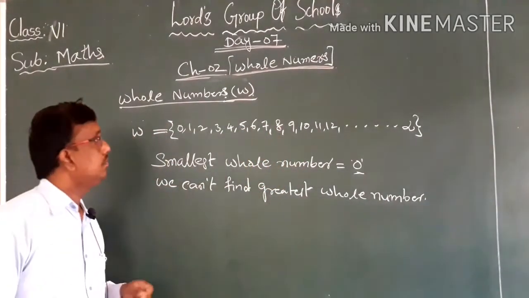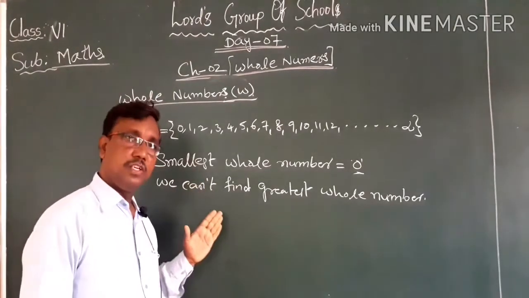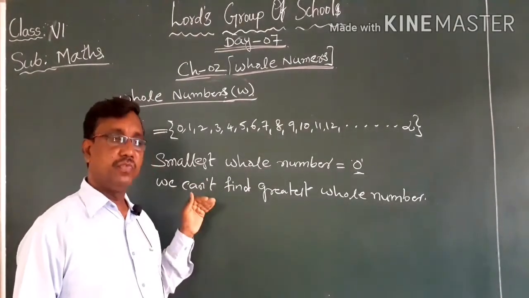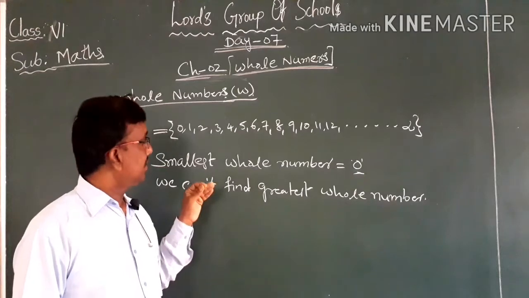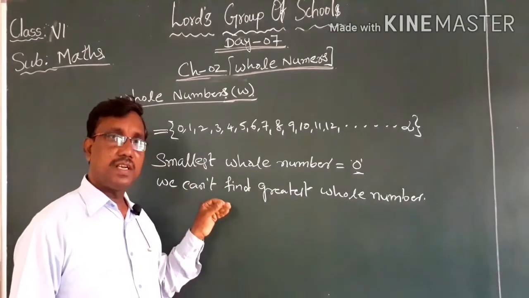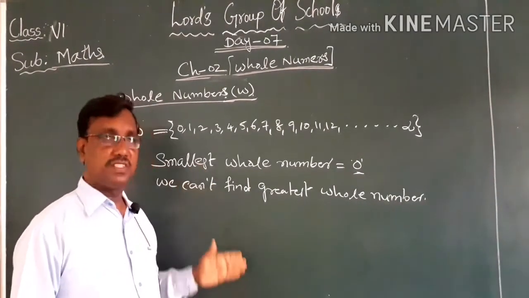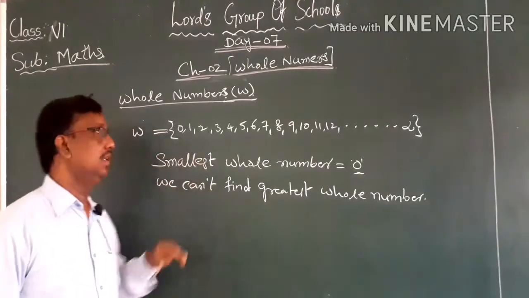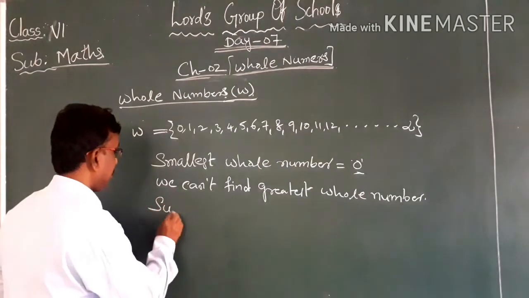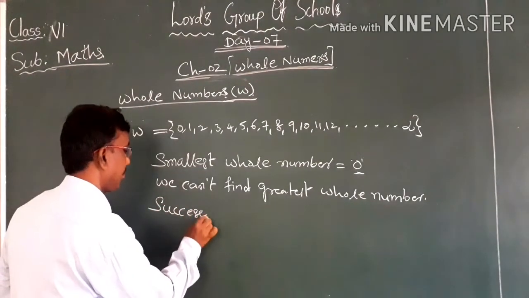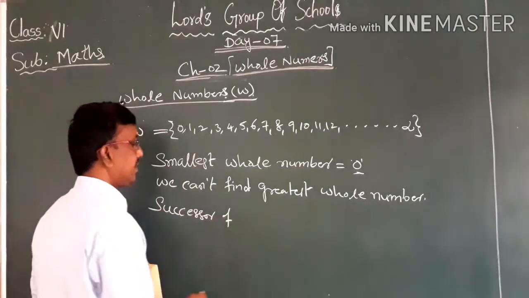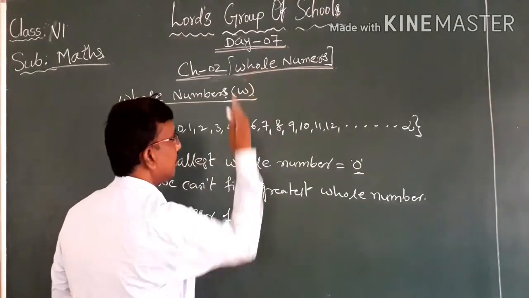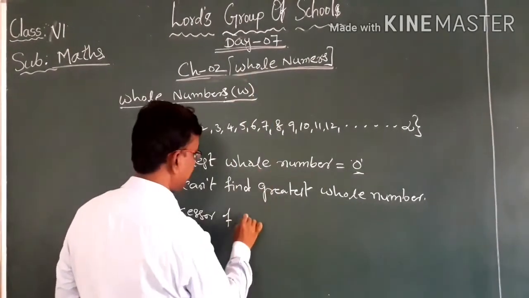Right? Now, what I said in the natural number set, we wrote successor of every natural number and predecessor of natural number. Similarly, we can find the successor of every whole number. You tell me the successor of 12.